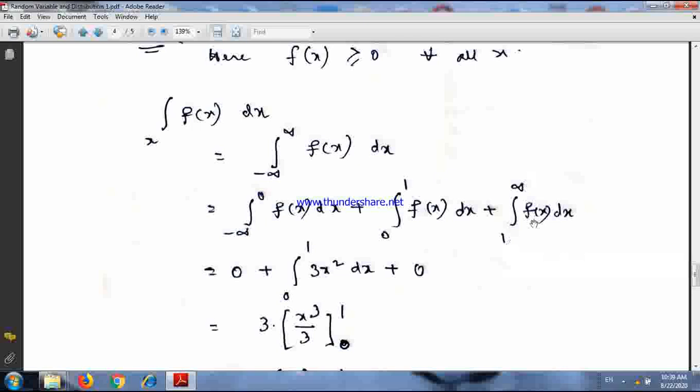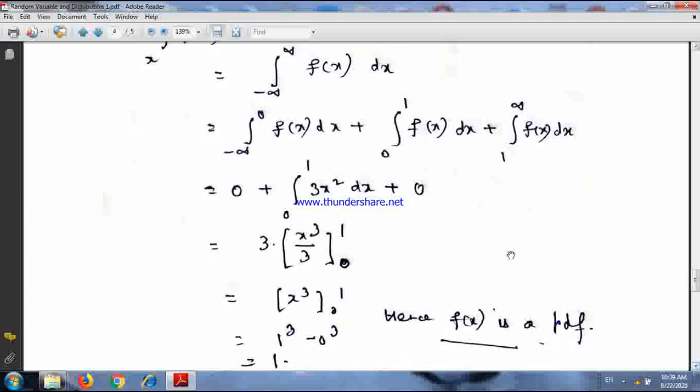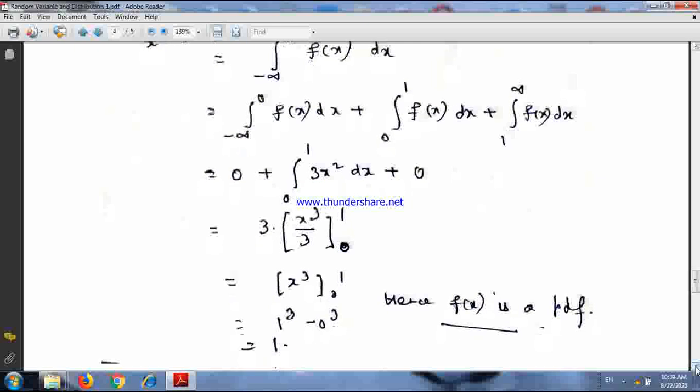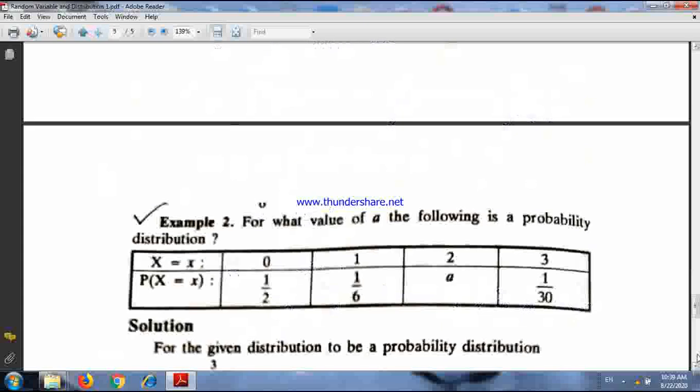Again in the interval 1 to infinity, the value of f(x) is 0. Now just integrate this one. I think you have done the integration in your first year also. So x³ upon 3 cancels. Okay, so ultimately we get the value 1. So we can say that the given function is a PDF, a probability density function.